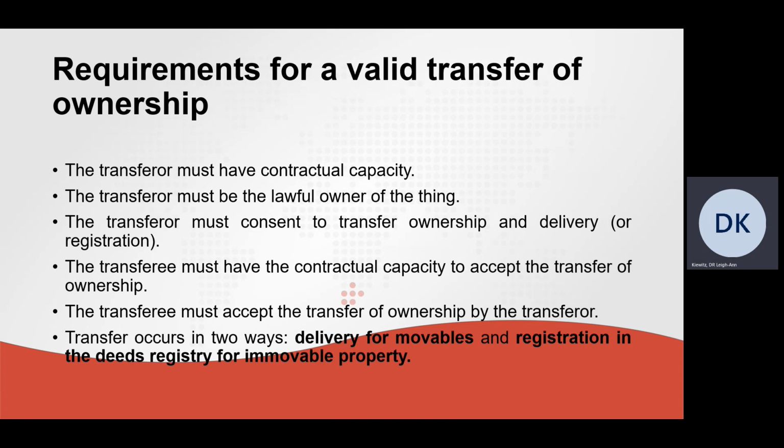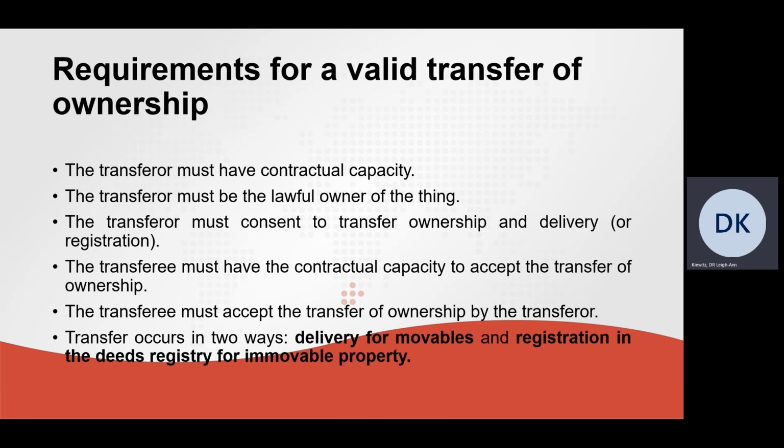Now, what are the general requirements for a valid transfer of ownership? The transferor must have contractual capacity. The transferor must be the lawful owner of the thing. The transferor must consent to transfer ownership and delivery in the case of movables or registration in the case of immovables.